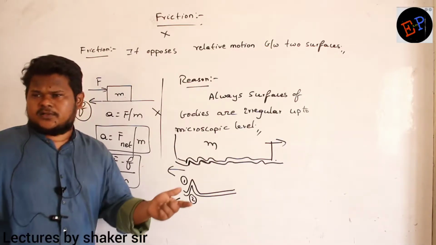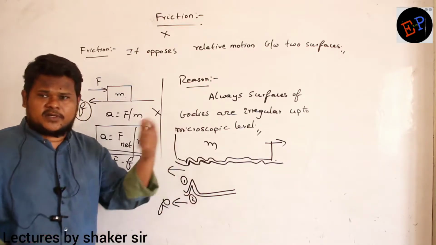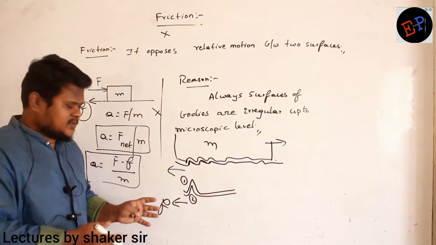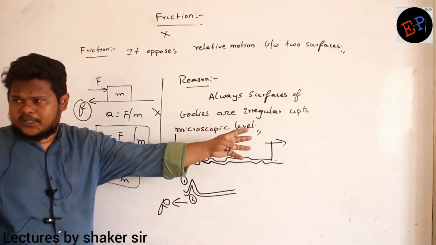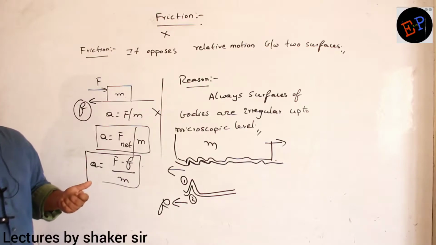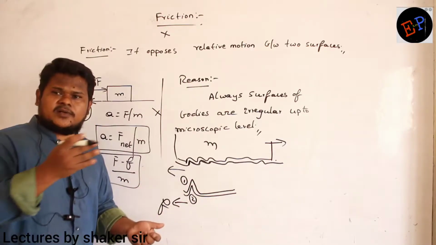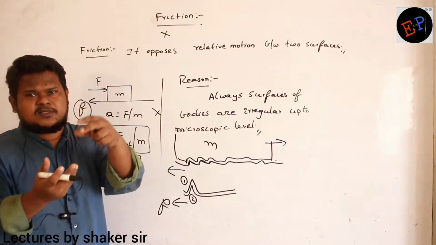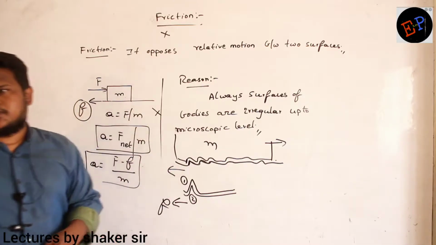So in all the Newton's laws problems, we just take an additional force of friction and do the calculation. Are you able to understand? In most cases, friction will be acting in the opposite direction to the motion of the body. The body tries to move in one direction, but friction always acts in the opposite direction because interlockings are present. By Newton's third law, if the body tries to move in one direction, the ground will apply force in the opposite direction because interlockings are present. So that is the reason for friction.